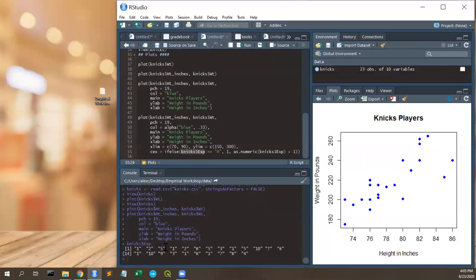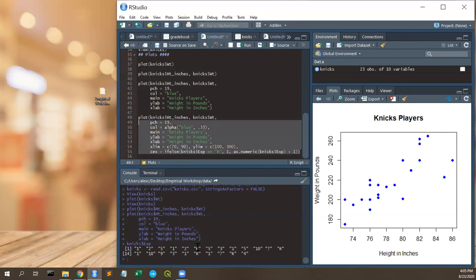So we have 1, 2, 5, 1, 2, R, 5, 3, 1, right? If this was just a bunch of numbers, we could just use it regularly. But because there's an R, that means rookie. That means they have no experience. So what I'm going to do is say, if you see an R, put a 1. Otherwise, make it a number. So convert it from a character to a number, and then add 1. So 1 will be 2, 2 will be 3, 5 will be 6, but R will be 1. So now we have some sort of size ordering.